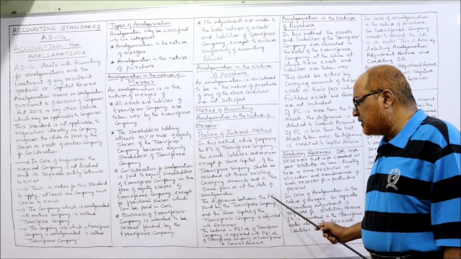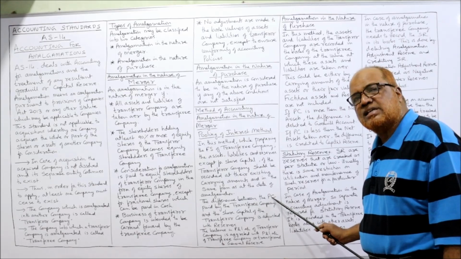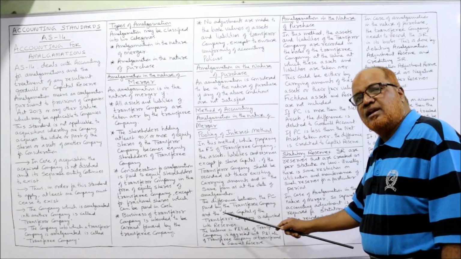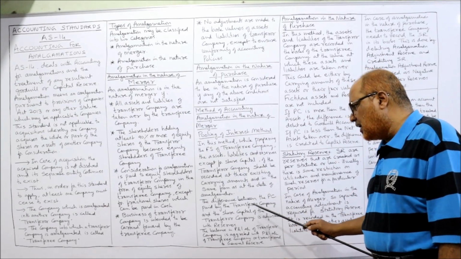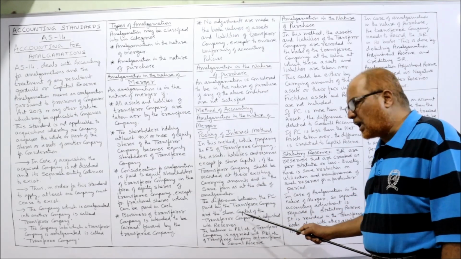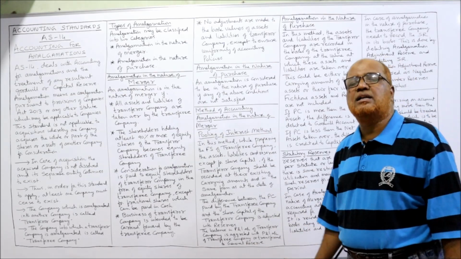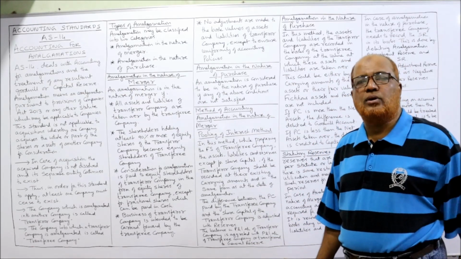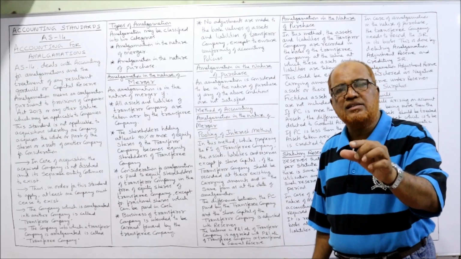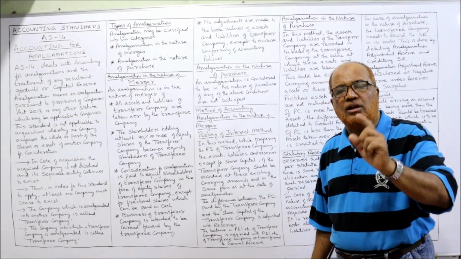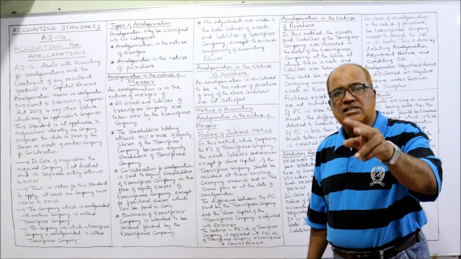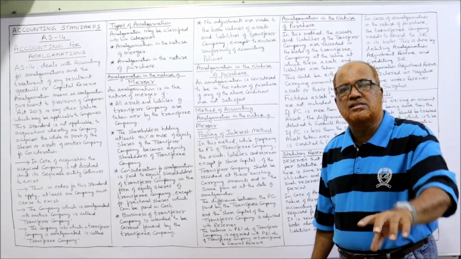The difference between the purchase consideration, PC stands for purchase consideration, paid by the transferee company and the share capital of the transferor company is adjusted with reserves. This is very, very important. The difference between the purchase consideration and the share capital of the transferor company, this difference should be adjusted in reserves.